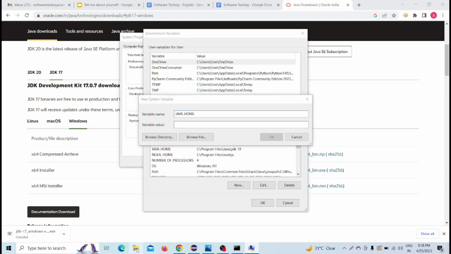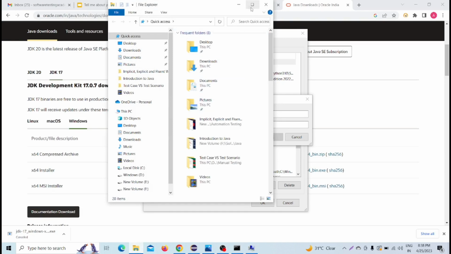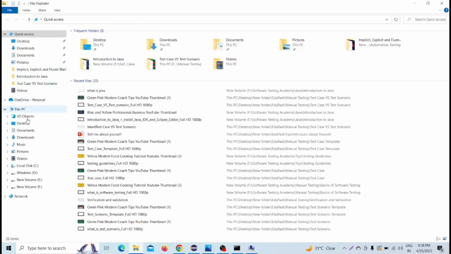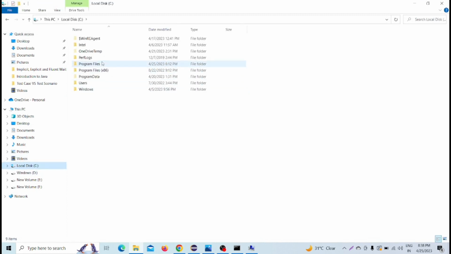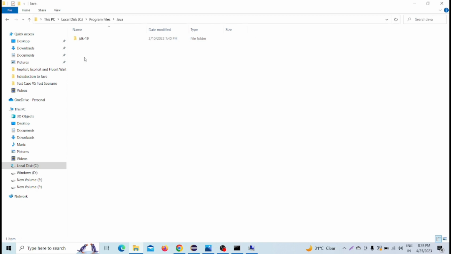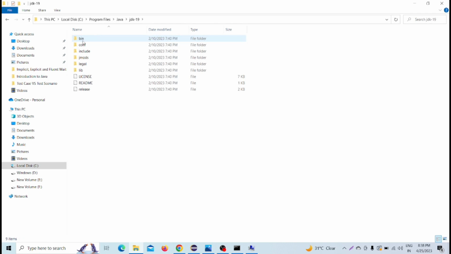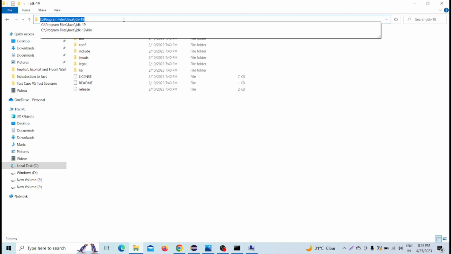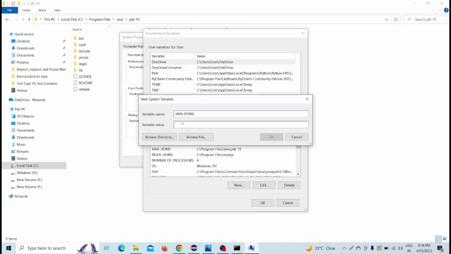For that, as we have already installed our Java JDK, we have to go to our C drive and go to Program Files. In Program Files, after installing the Java JDK, you can see one folder called Java. We have to go to Java, then JDK 19, and then copy the path of that JDK 19 folder. I am copying it, and we have to paste it in the variable value.